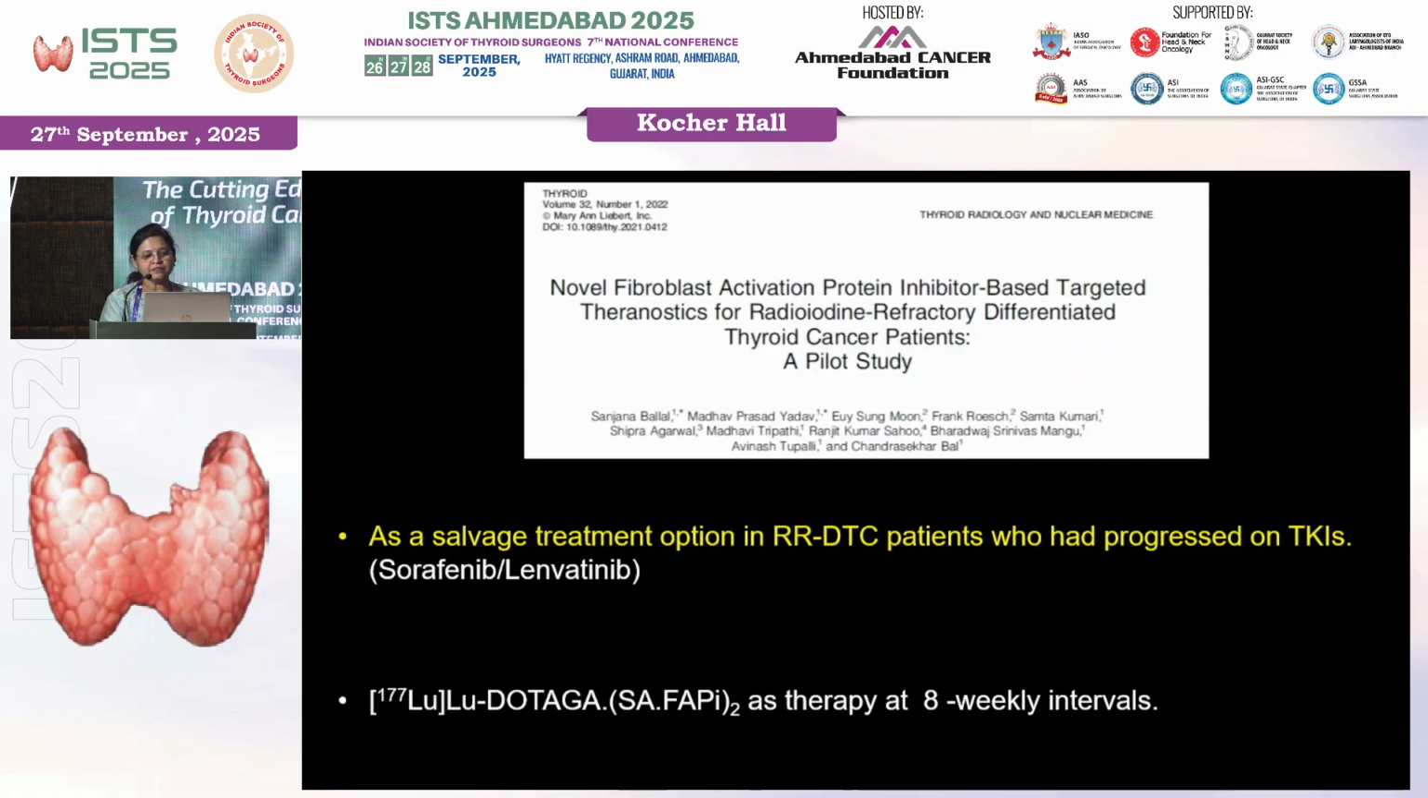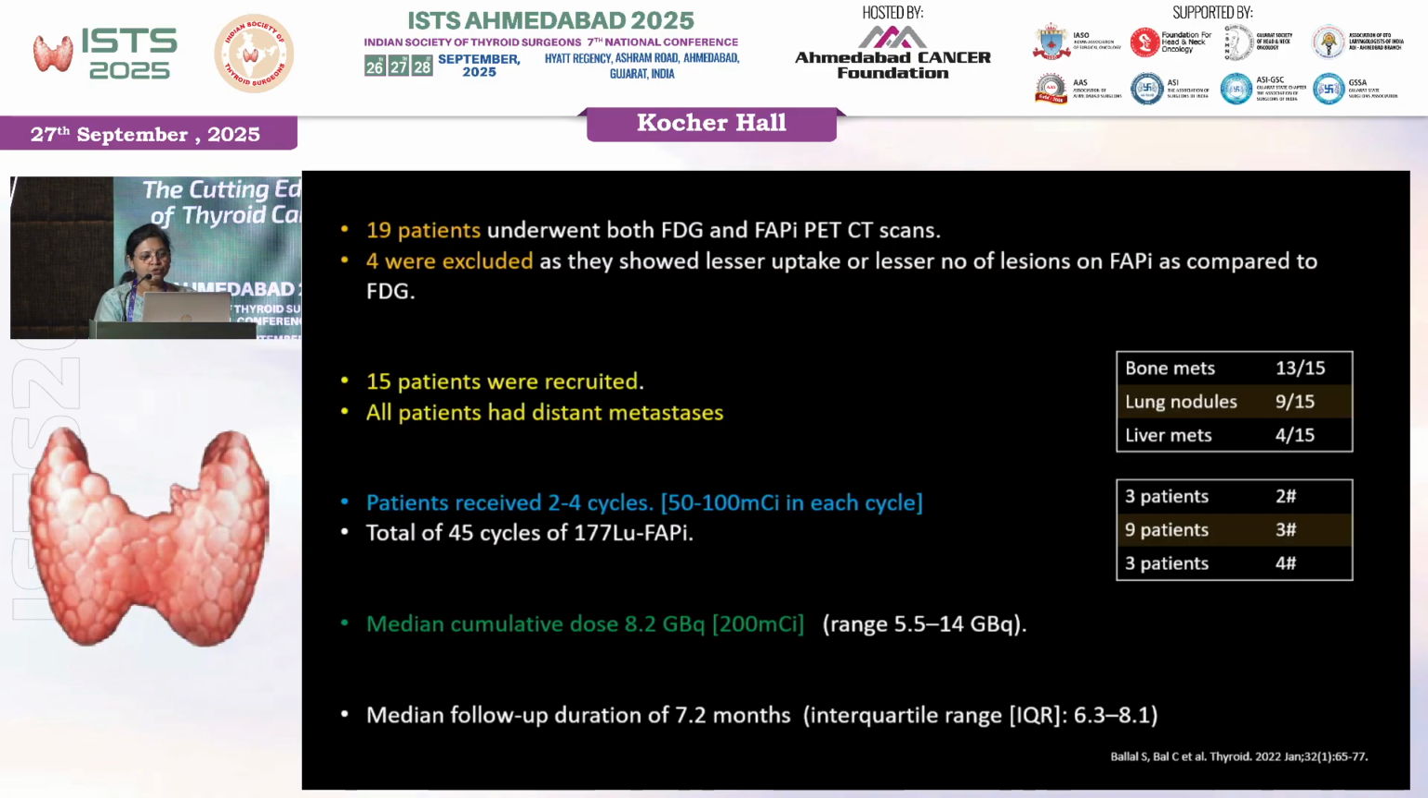Then this was used, and they did a pilot study where it was used as a salvage treatment option in RRDTC patients who had progressed on TKIs, and lutetium FAPI was given at 8 weekly intervals. They actually did scans in 19 patients, but 4 of them were excluded because they did not show much concentration of FAPI. So 15 patients were recruited. All patients had distant metastasis, and the patients received 2 to 4 cycles, with a median cumulative dose of about 200 millicuries and a median follow-up duration of 7 months.